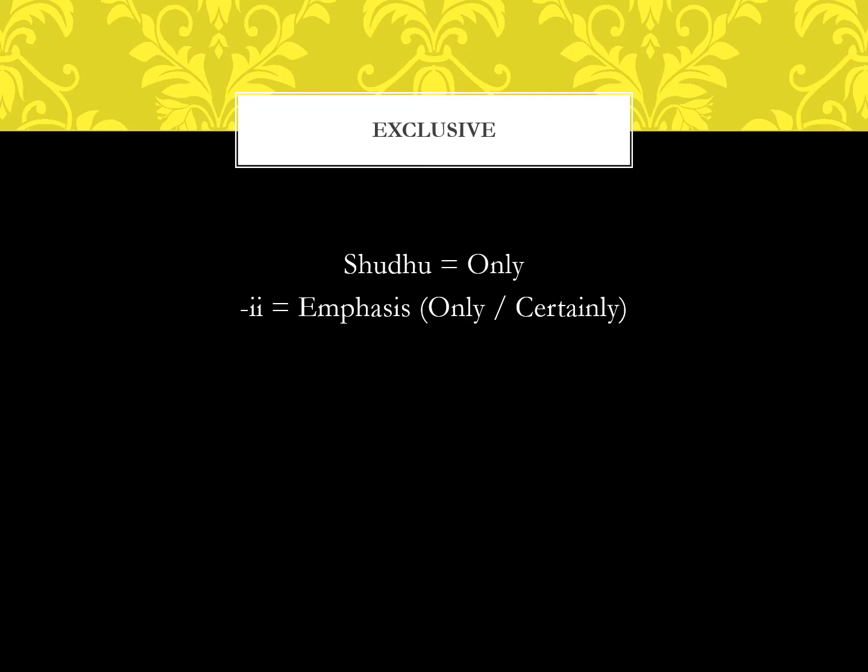Now our first suffix for today is e. When e is added to the end of a word, it implies an emphasis on that particular word to the exclusion of others. And in that sense, it implies that this only is to be considered or this event is certainly going to happen. We will see a few examples so it becomes clear.